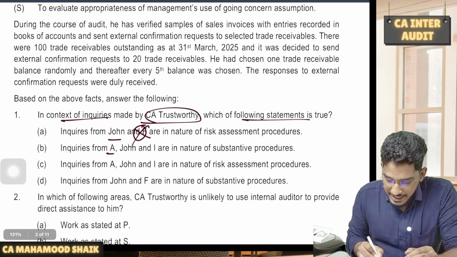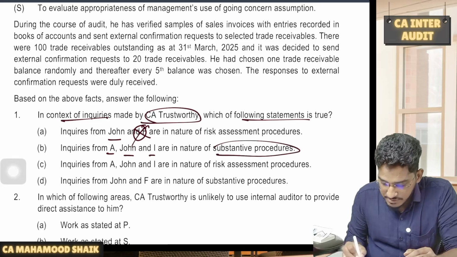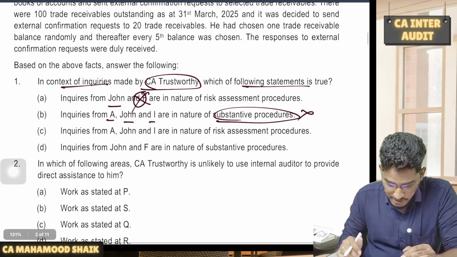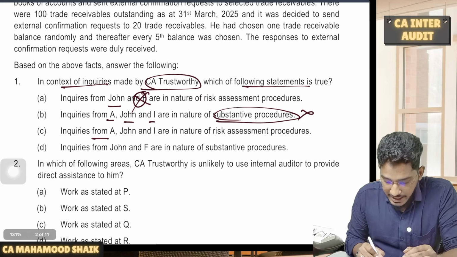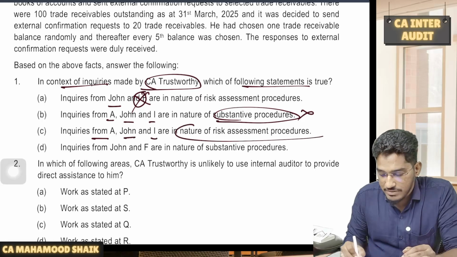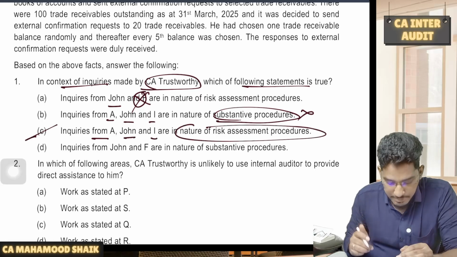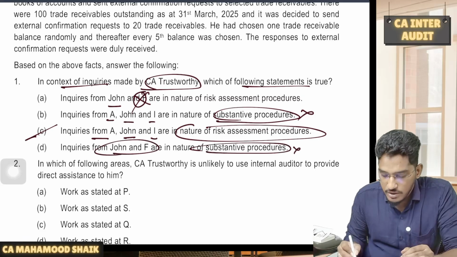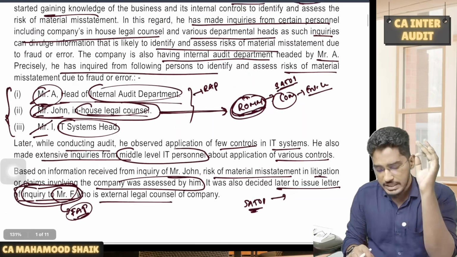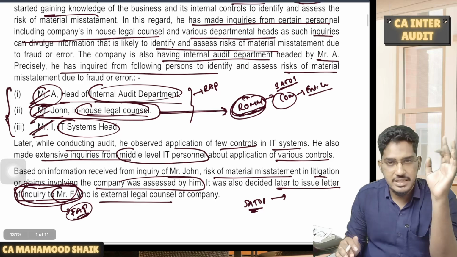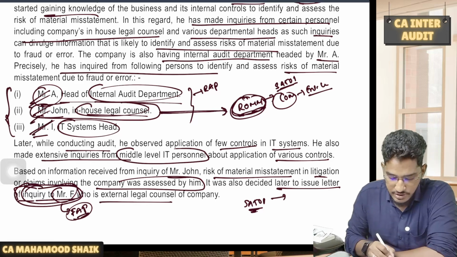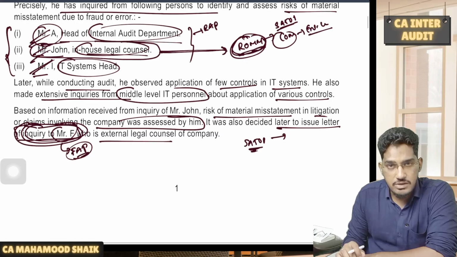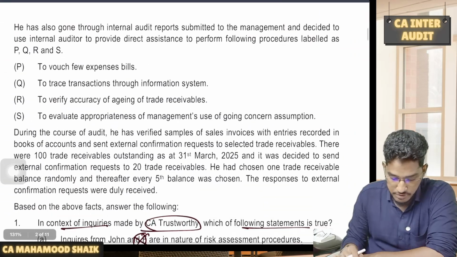Next, inquiries from A, John and I are in the nature of substantive procedures? No, they are risk assessment procedures. Inquiries from Mr. A, John and I are in the nature of risk assessment procedures. Yes, this is a correct statement. Inquiries from John and F are in the nature of substantive procedures? No. Whatever inquiries he is doing with A, Mr. John, Mr. I, these three are examples of the risk assessment procedure, whereas inquiry with the entity's external legal counsel, Mr. F, is a substantive audit procedure.